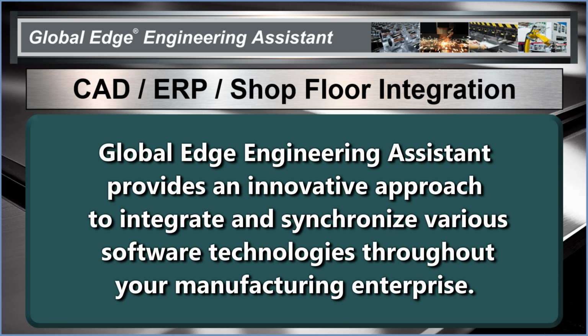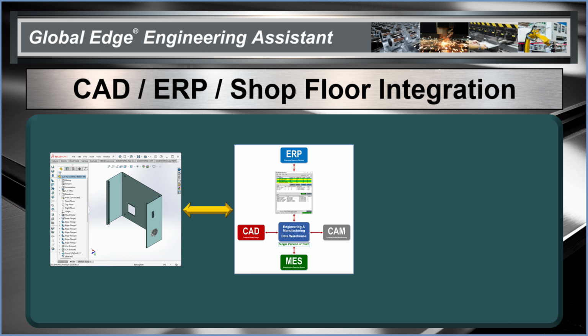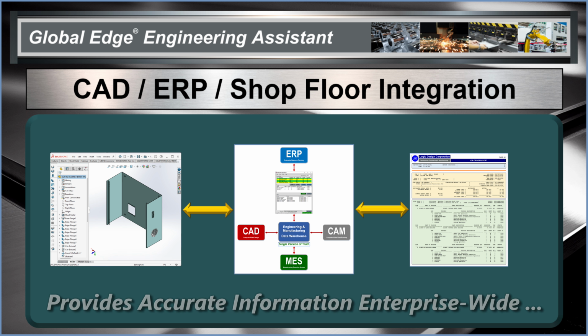Global Edge Engineering Assistant provides an innovative approach to integrate and synchronize various software technologies throughout your manufacturing enterprise. This starts with an engineering and manufacturing data warehouse that provides an innovative approach to integrate your various software and hardware technologies. Global Edge dynamically links CAD with ERP in the shop floor to provide accurate and timely information when and where needed. This information infrastructure includes automatic job and work instruction generation capabilities, including a dynamic two-way link between CAD, ERP and the shop floor.